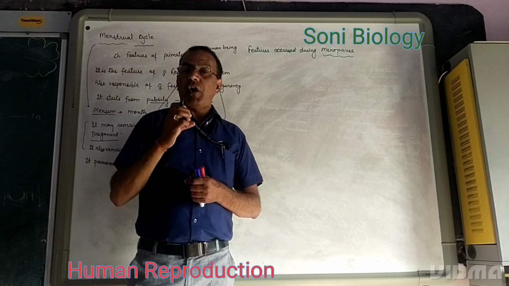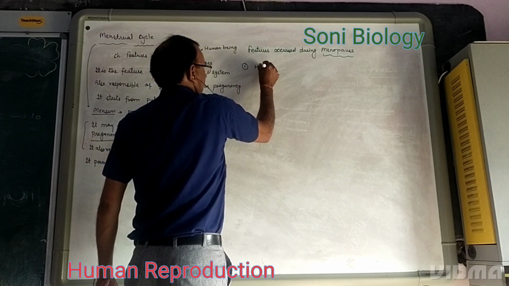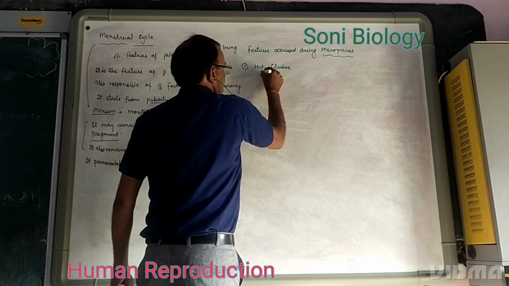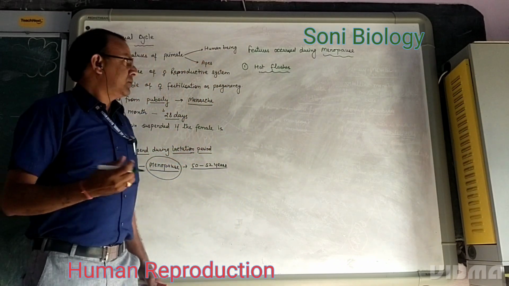That is called hot flushes. It means the female appears as if suffering from fever.